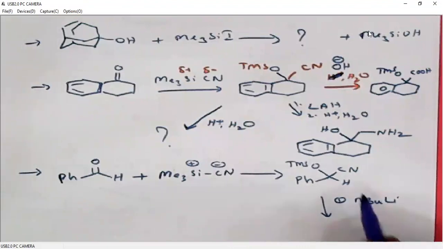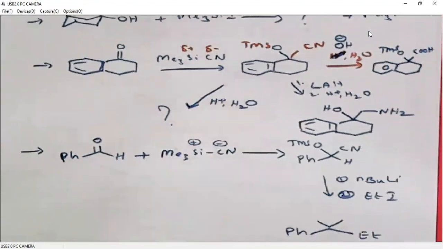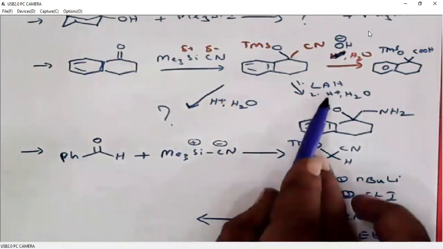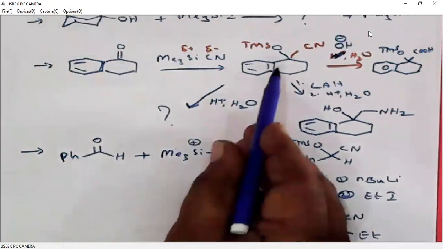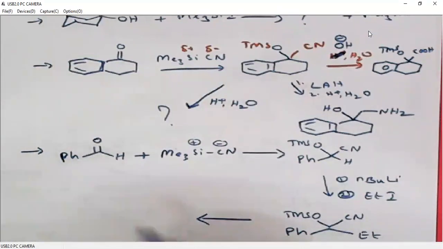So we can remove this proton using a base and then we can do alkylation here. So we will get ethyl and TMS oxygen. When we want to regenerate the carbonyl, use some fluorine reagents which will deprotect OTMS from oxygen.